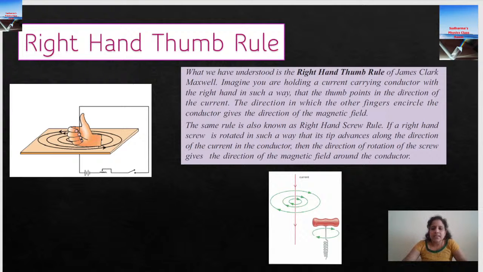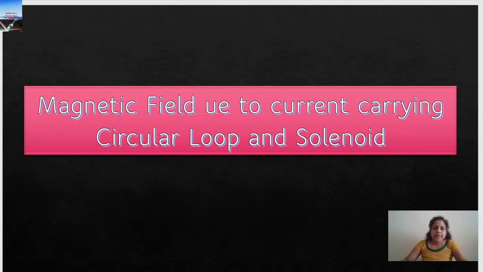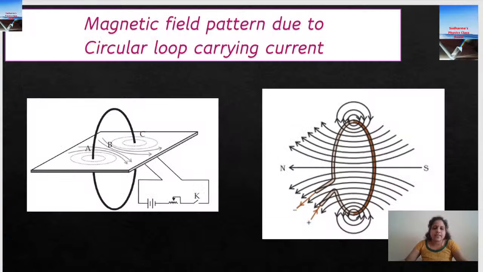You can keep a conductor of the same length and allow the same amount of current to flow through that in the same direction. Then the strength of the straight conductor magnet can be increased. Okay. Now, the next shape, I told you we have three shapes to learn. The next one is the circular loop and another one is the solenoid. So, magnetic field due to a circular loop carrying current.